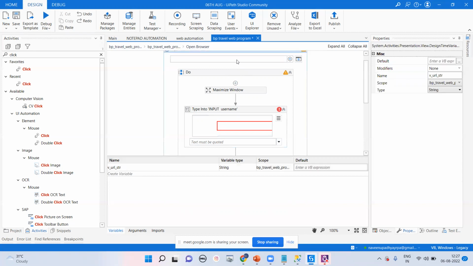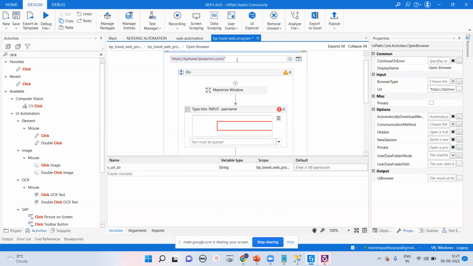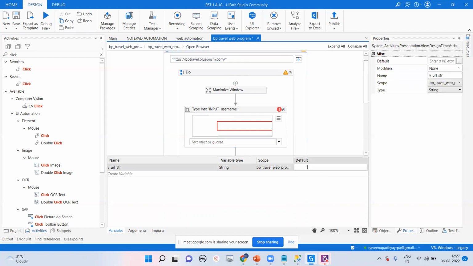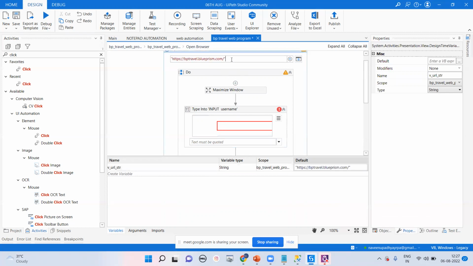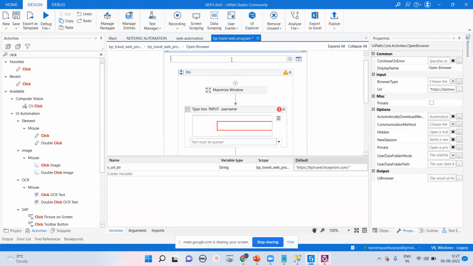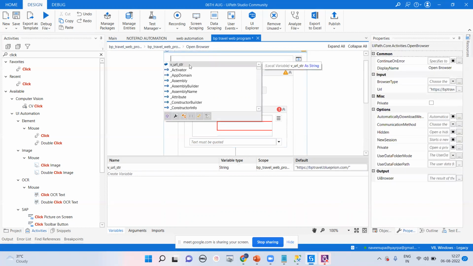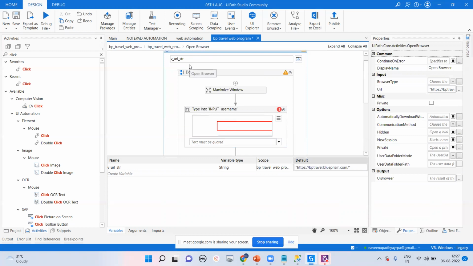We are going to copy this particular URL, Control A, Control C, and paste it here. It is the same, but you can use this variable in multiple places. So we'll delete this particular URL, and instead of using double quotes, we can use the URL variable. That's very simple. In this variable we have stored this particular URL.